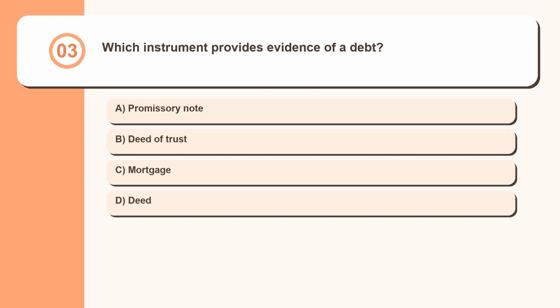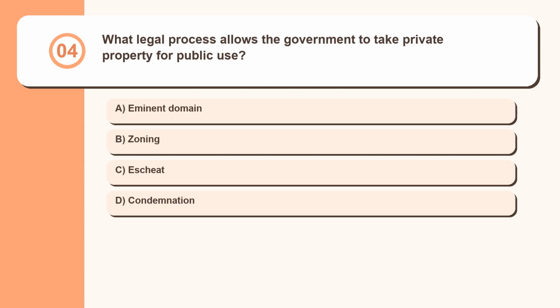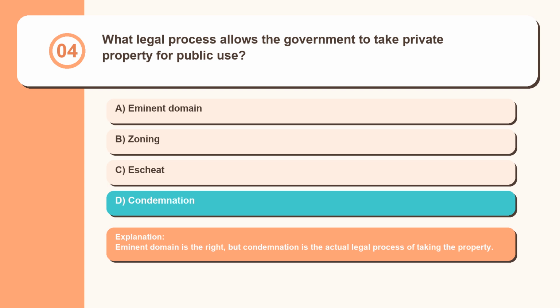Question 3. Which instrument provides evidence of a debt? Promissory note, deed of trust, mortgage, deed. The promissory note is the personal promise to repay the debt and outlines the terms of repayment. Question 4. What legal process allows the government to take private property for public use? Eminent domain, zoning, escheat, condemnation. Eminent domain is the right, but condemnation is the actual legal process of taking the property.